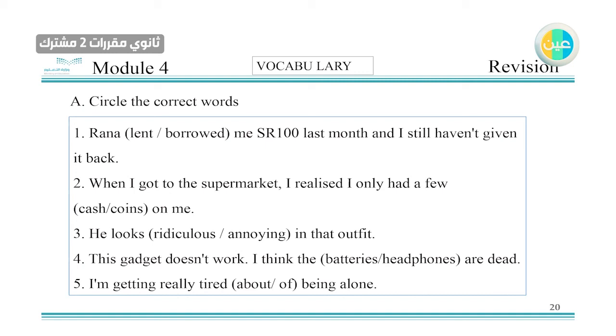Now the answers. Number 1, it's money. What did Rana do? She lent me. She gave me that money, and I haven't given it back. Number 2, when I got to the supermarket, what did you realize? You have few coins: 1, 2, 3. He looks, what do you think? The outfit, ridiculous. Yes, the way he dresses is hilarious.